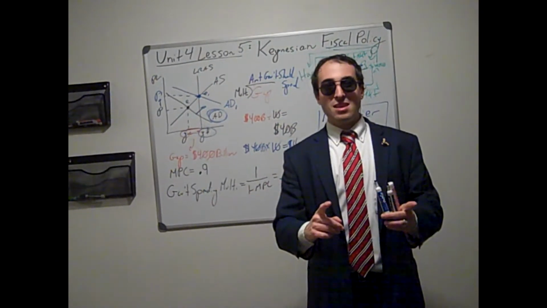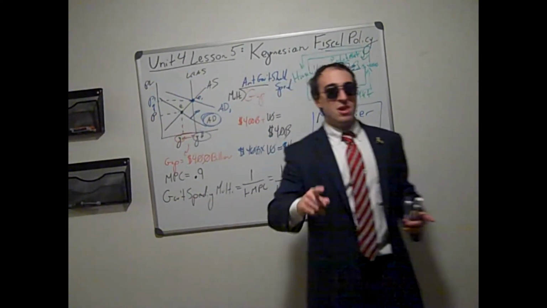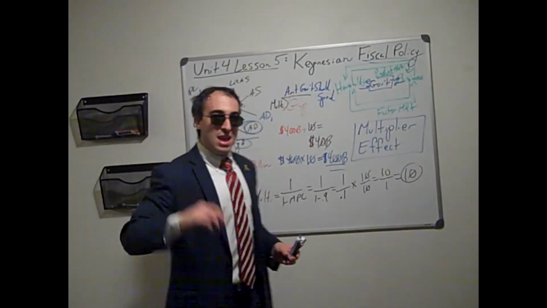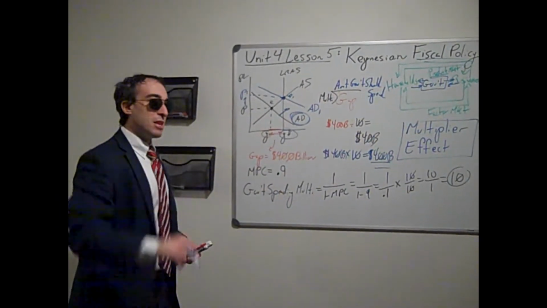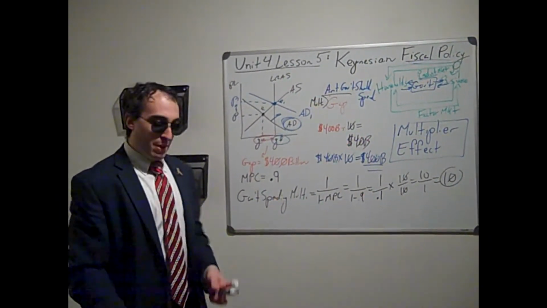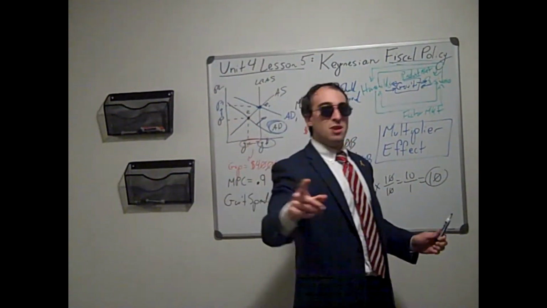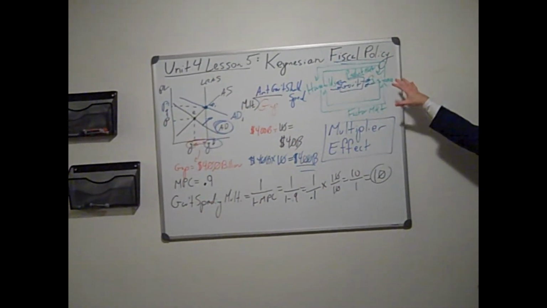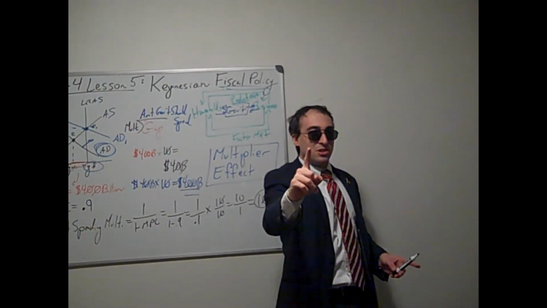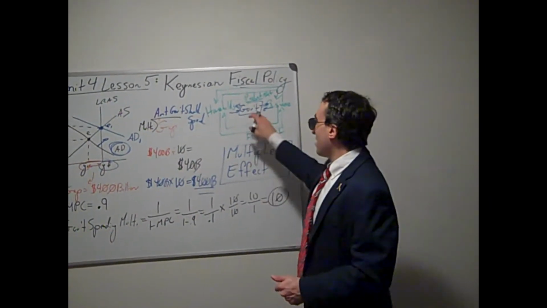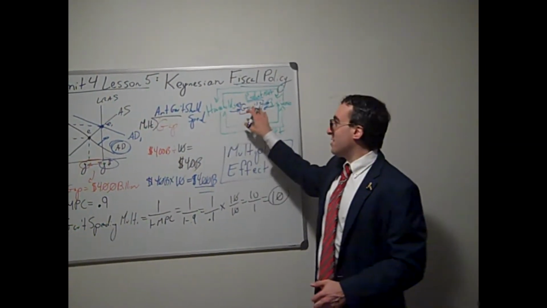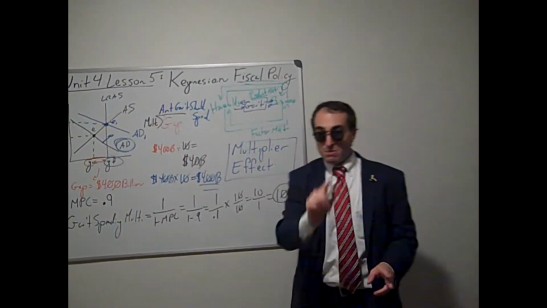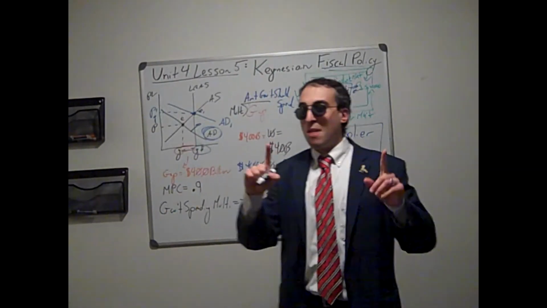But as a little bonus, John Maynard's going to show you how to responsibly balance a budget using the government spending multiplier and the tax multiplier. And one more thing we have to add before we do that. The government spending multiplier. Let's just take a little bonus of Keynesian economics. If we take a look at the circular flow model, circular, that means the effect that government spending has if it starts in households or if it starts in businesses. In investment spending could have the same effect.